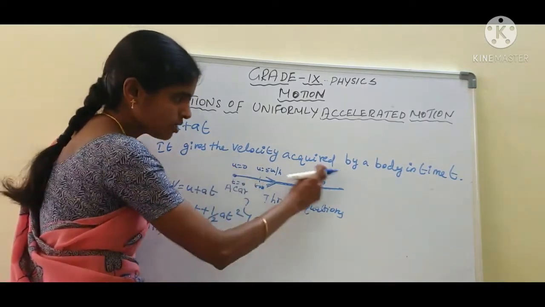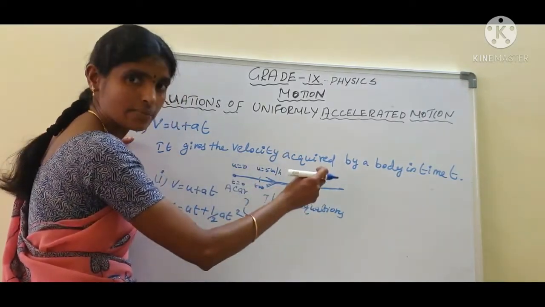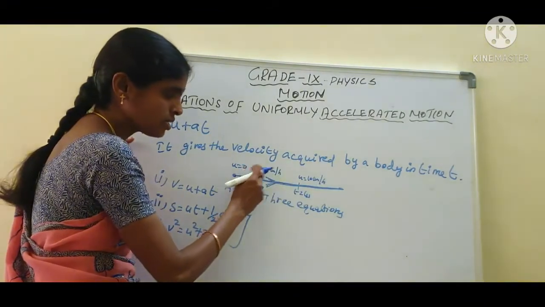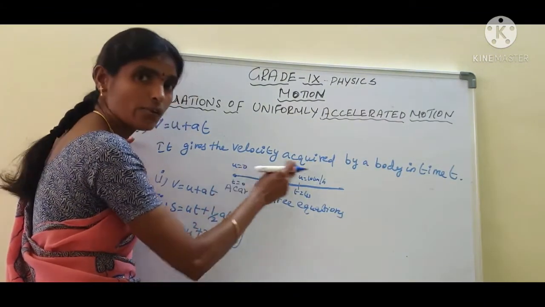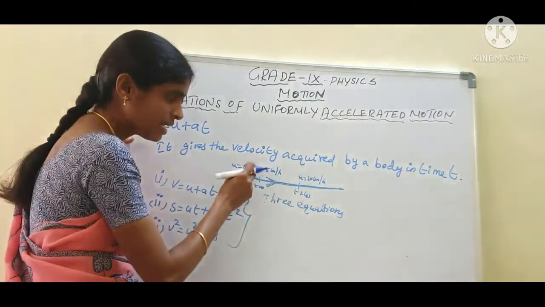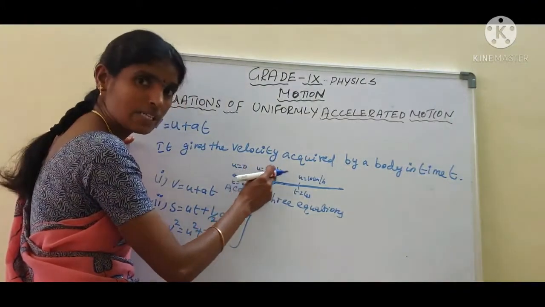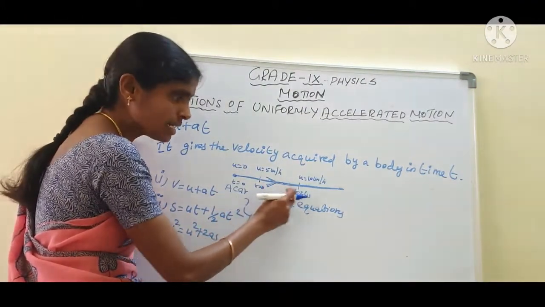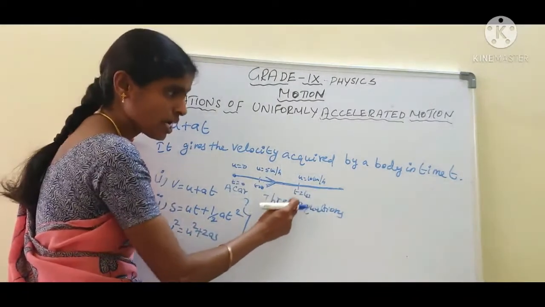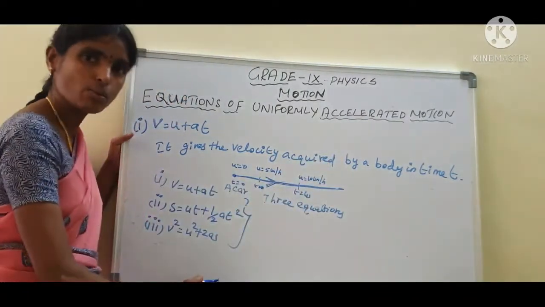That is uniform acceleration. We give an equal amount of velocity in equal intervals of time. That is called uniformly accelerated motion.